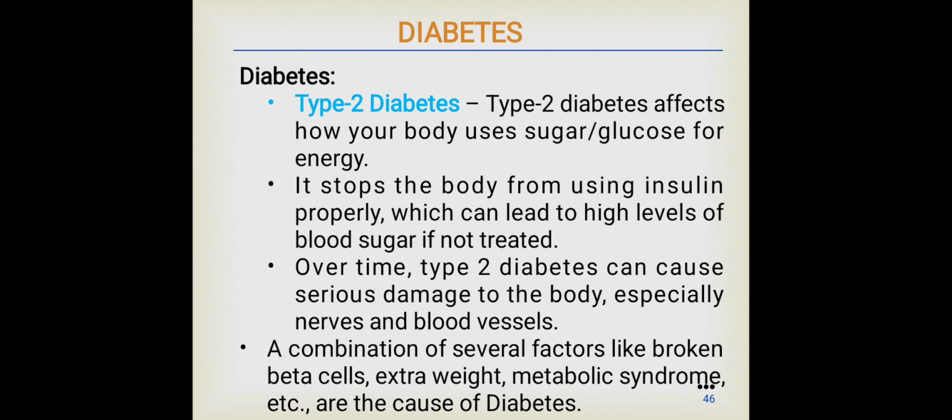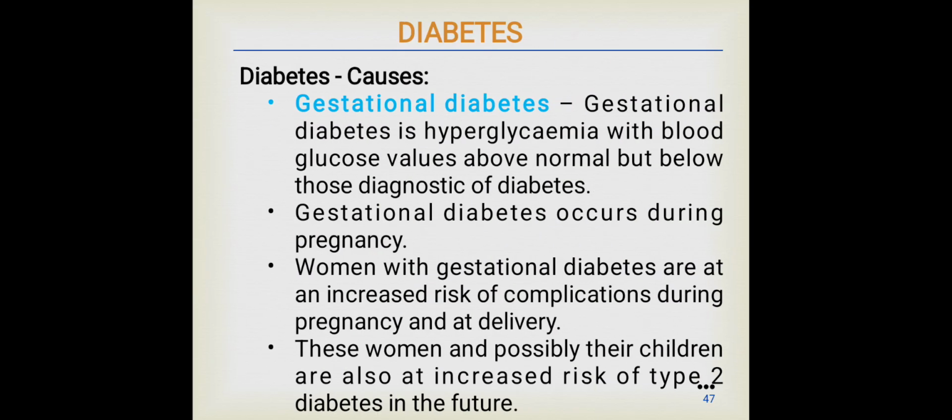Type 2 diabetes affects how your body uses sugar or glucose for energy. It stops the body from using insulin properly, which can lead to higher levels of blood sugar if not treated. Over time, type 2 diabetes can cause serious damage to the body, especially nerves and blood vessels. A combination of several factors like broken beta cells, extra weight, metabolic syndrome, etc., are the causes of diabetes.